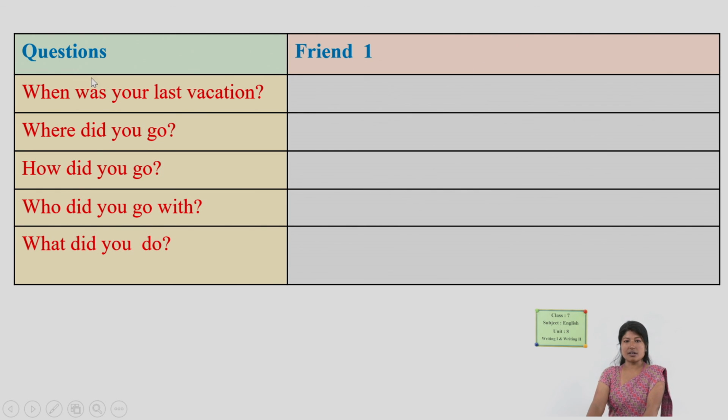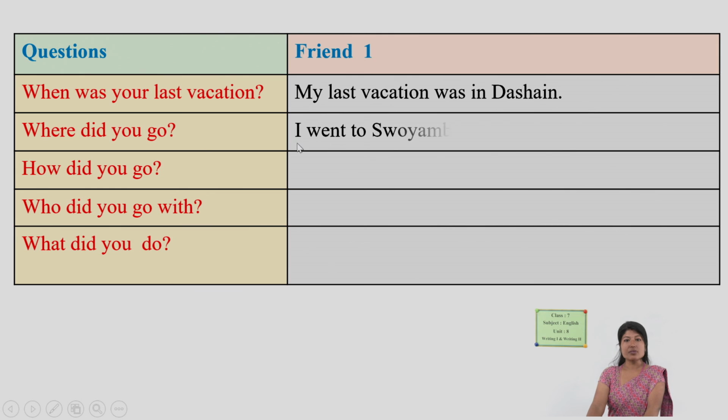Like with the keyword, when was your last vacation? What did your friend 1 reply? Dasing, right? So you can write, my last vacation was in Dasing. Then where did you go? I went to Soembunath. How did you go?